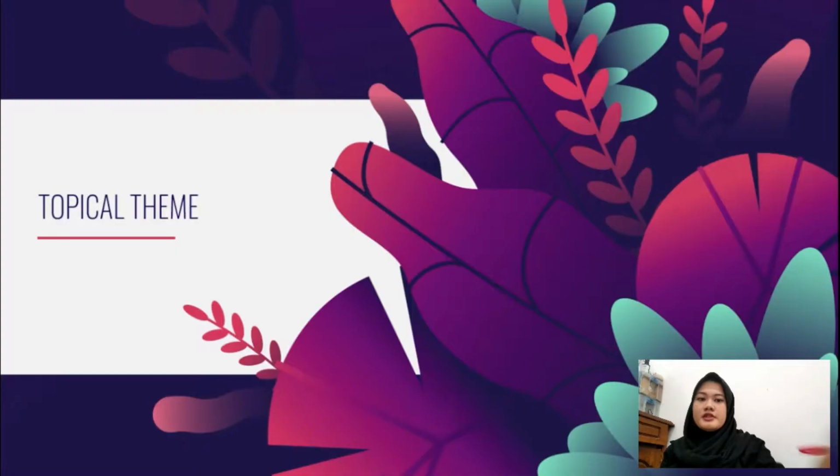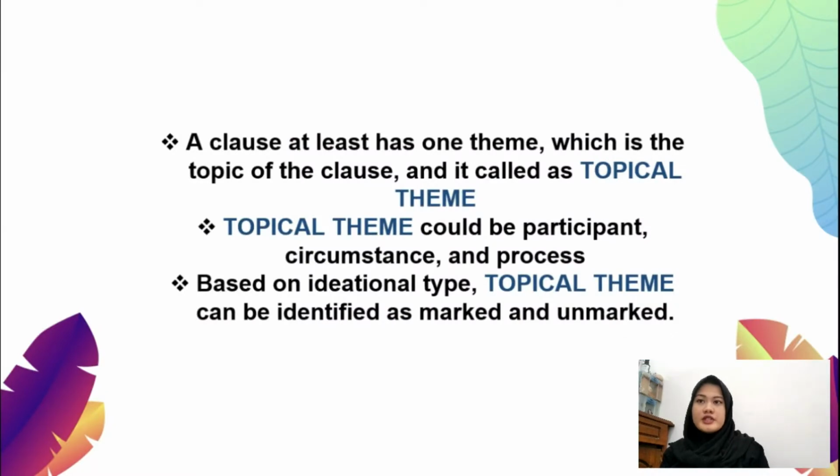So the first type is topical theme. A clause at least has one theme, which is the topic of the clause, and it is called topical theme. Topical theme could be a participant, circumstance, or a process. Based on intentional type, a topical theme can be identified as marked and unmarked.